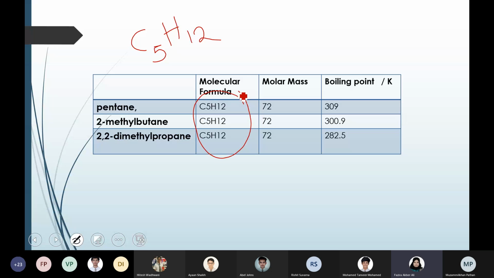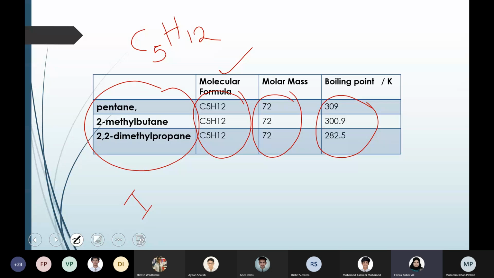All 3 compounds have the same molecular formula, which means their molecular mass is the same, but their boiling points are different. So actually these 3 are isomers: same formula but different arrangement. That is what isomers mean. The molecular formula is the same but their arrangement is different.